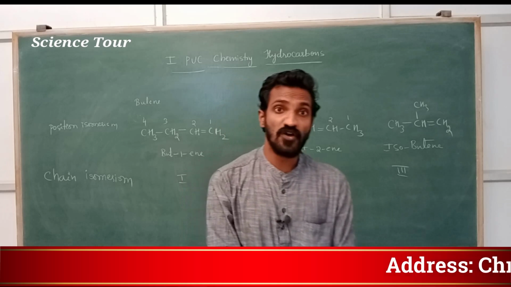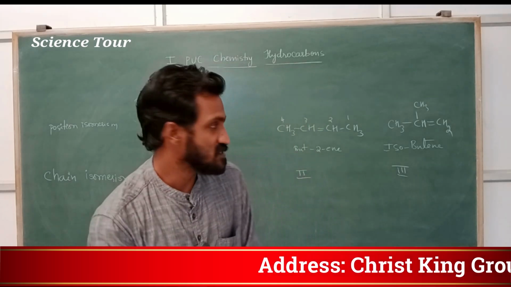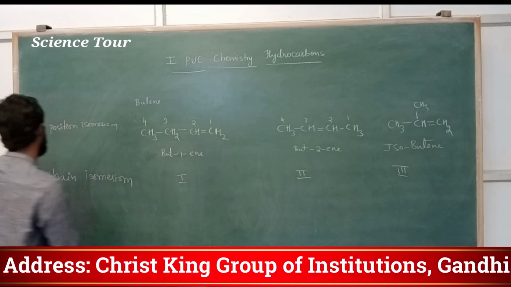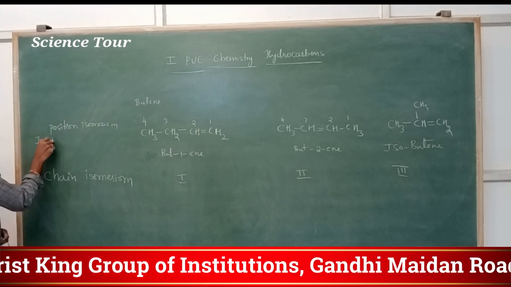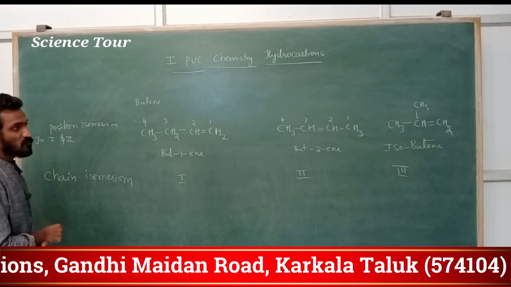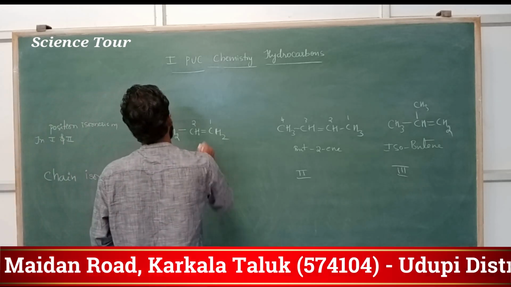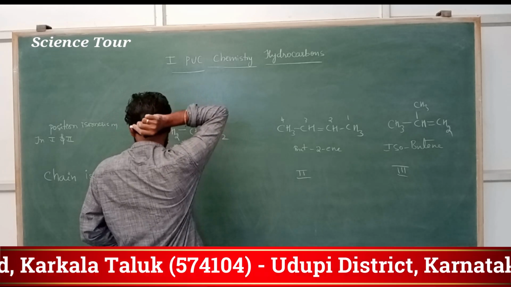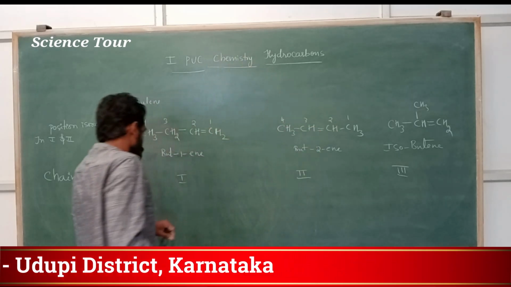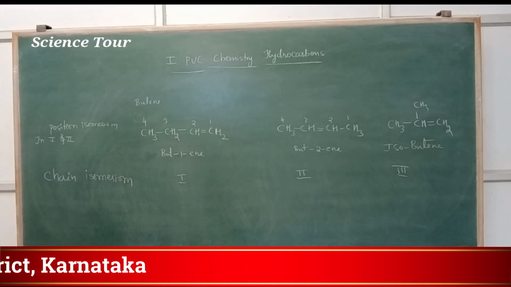Position of double bond is different in first and second case. Here at the first carbon atom double bond is present, here in second carbon atom double bond is present.